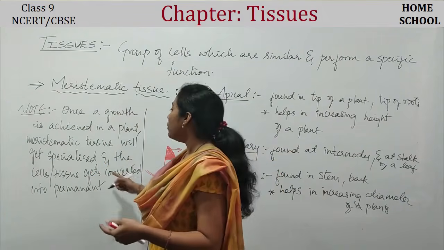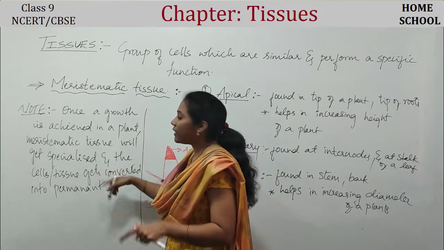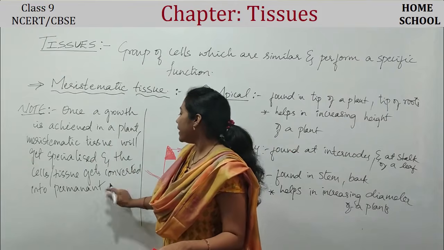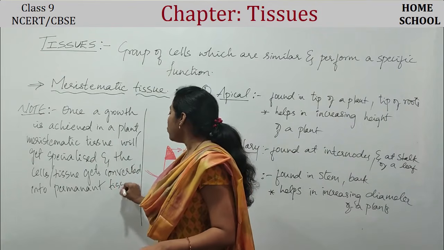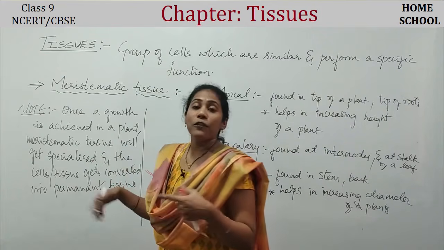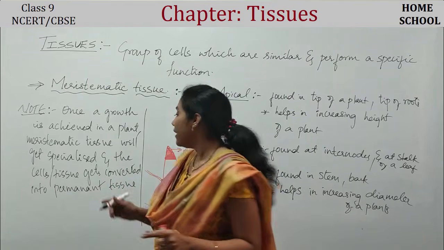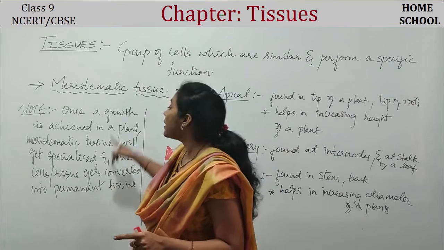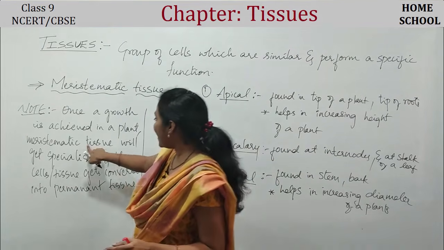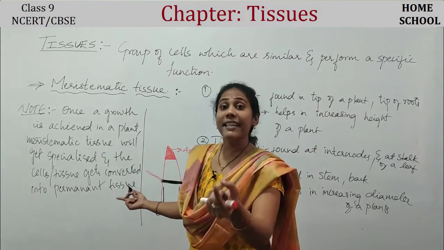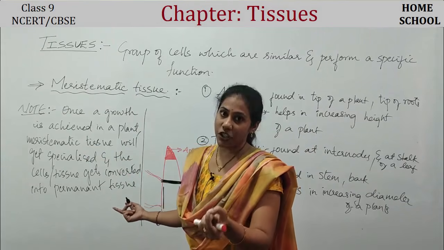Now that the growth is over, those cells are converted into permanent tissue, and they will perform certain functions inside the plant body. So this process of converting meristematic tissue into permanent tissue is called differentiation.